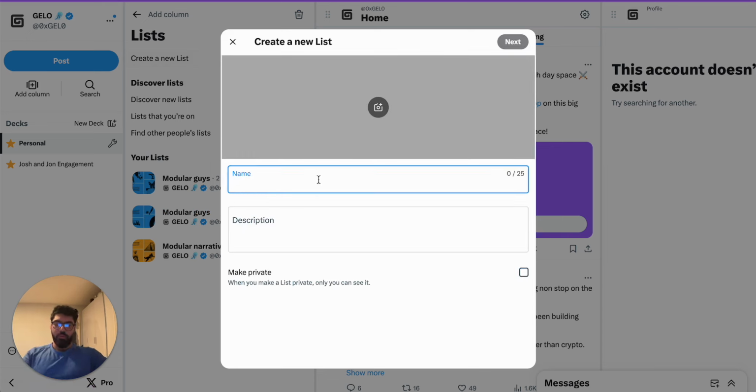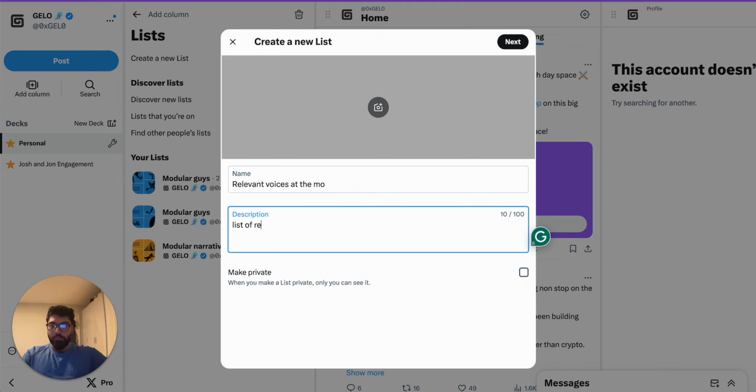And just for the sake of this, we're going to call this "Relevant Voices at the Moment": a list of relevant Web3 voices that we care about for XYZ reason. So this is going to be a list of people that, for some reason, I care about. It could be that I believe in their project, or I'm just trying to keep understanding their work, or that I want to be spying on them to see how they're going about their own social engagement. Nonetheless, this is a list that we are going to put together, and we're going to leave it open because we want people to subscribe potentially.